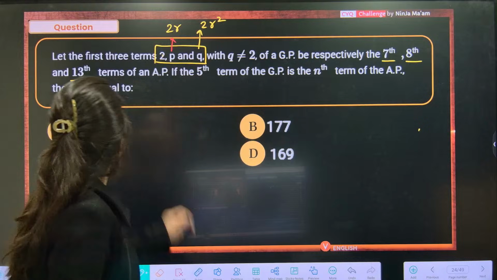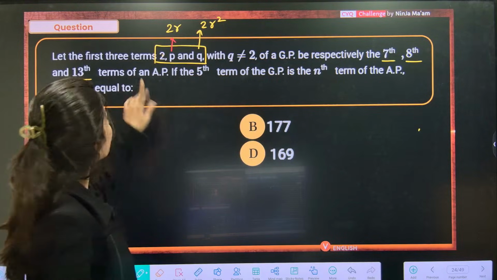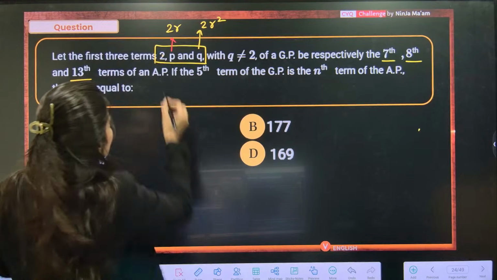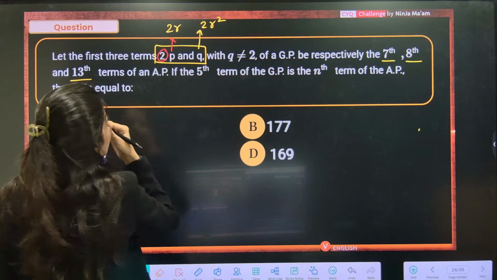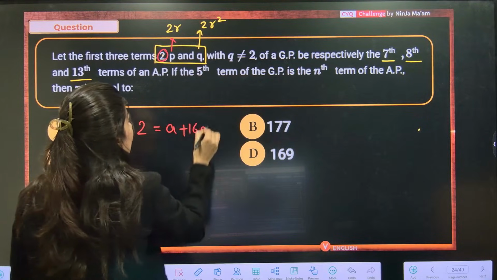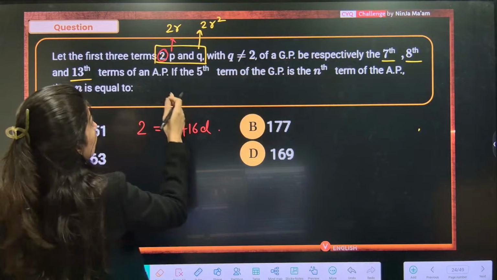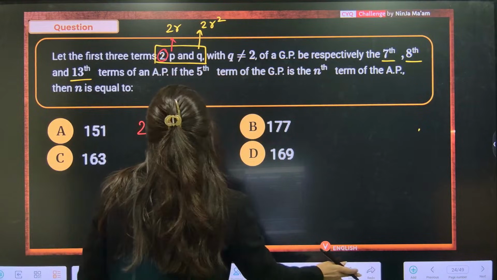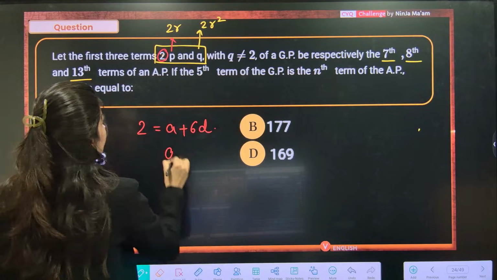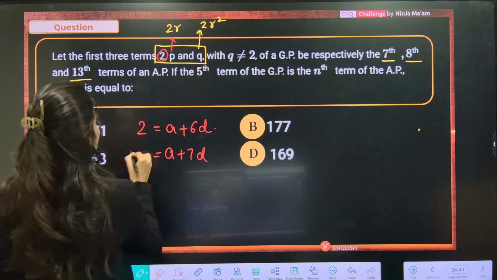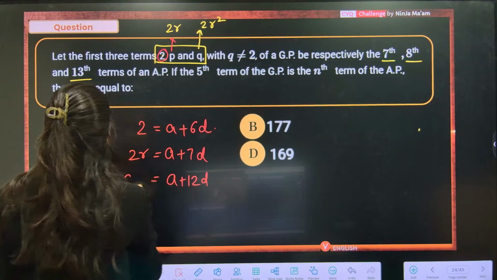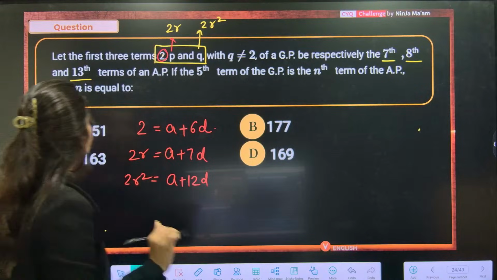Now, the first three terms of the GP are respectively the 7th, 8th and 13th terms of an AP. That means 2 over here is the 7th term of an AP, A plus 6D. The 8th term will be A plus 7D, that is going to be 2R. And the 13th term will be A plus 12D, that is 2R square. Gotcha everybody?